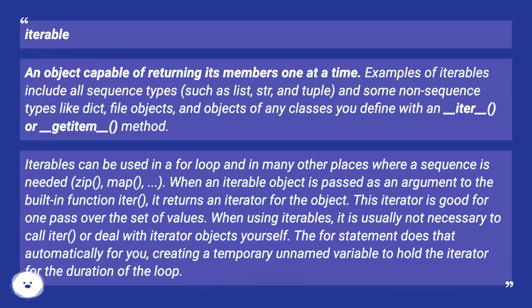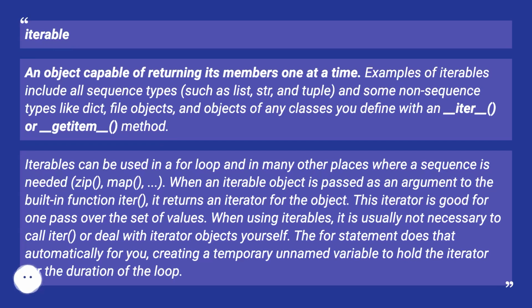Iterable: an object capable of returning its members one at a time. Examples of iterables include all sequence types, such as list, str, and tuple, and some non-sequence types like dict, file objects, and objects of any classes you define with an __iter__ or __getitem__ method. Iterables can be used in a for loop and in many other places where a sequence is needed, zip, map. When an iterable object is passed as an argument to the built-in function iter, it returns an iterator for the object. This iterator is good for one pass over the set of values.